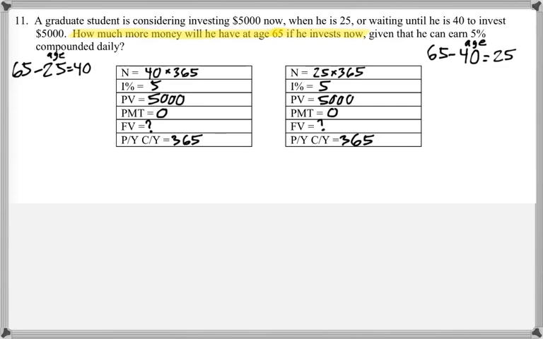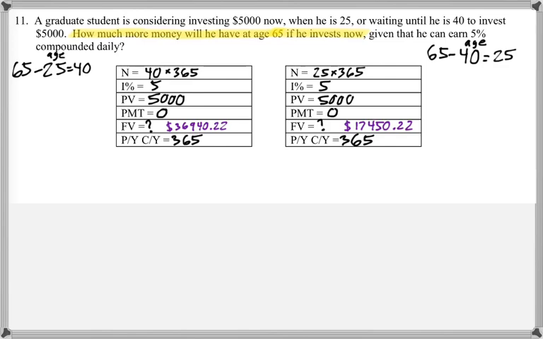So if you use the TVM solver, you should get $36,940.22 for the first scenario and $17,450.22 for the second scenario.